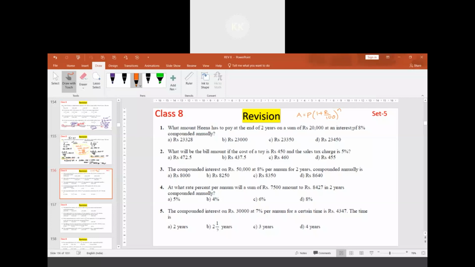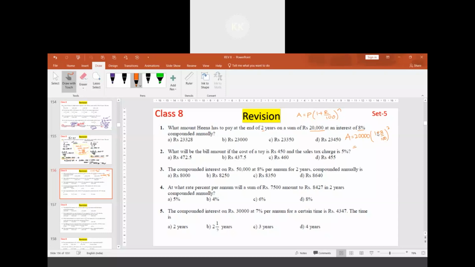Here, n should be considered as 2, P should be taken as 20,000, R should be taken as 8%. So amount will be equal to 20,000 multiplied with 1 plus 8 upon 100 raised to the power 2.